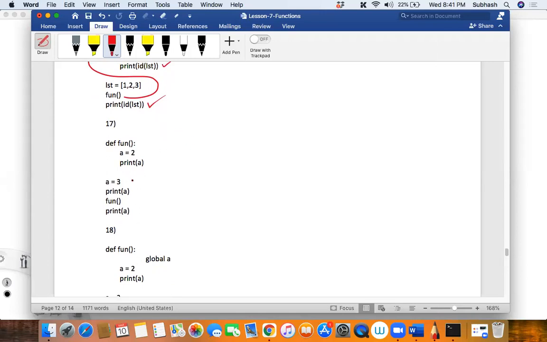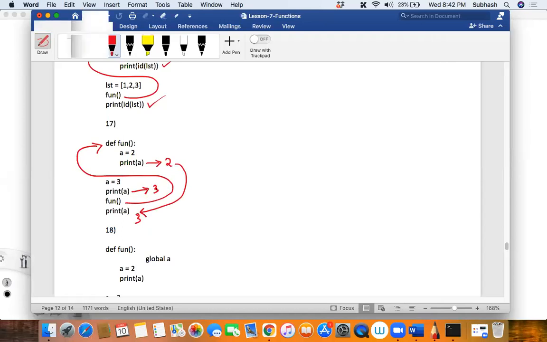Now here, this one. The program will start from the main context, that is a equals to 3. Then 3 will be printed. Then fun will be called. Then the value of a is 2. So this a is a new a or the old a? It's a new a, isn't it? Yes. Then a will be printed, that is 2. Then it will come back and 3 will be printed. So the output would be 3, 2, 3, isn't it? First is 3 and then 2 and then 3, isn't it?